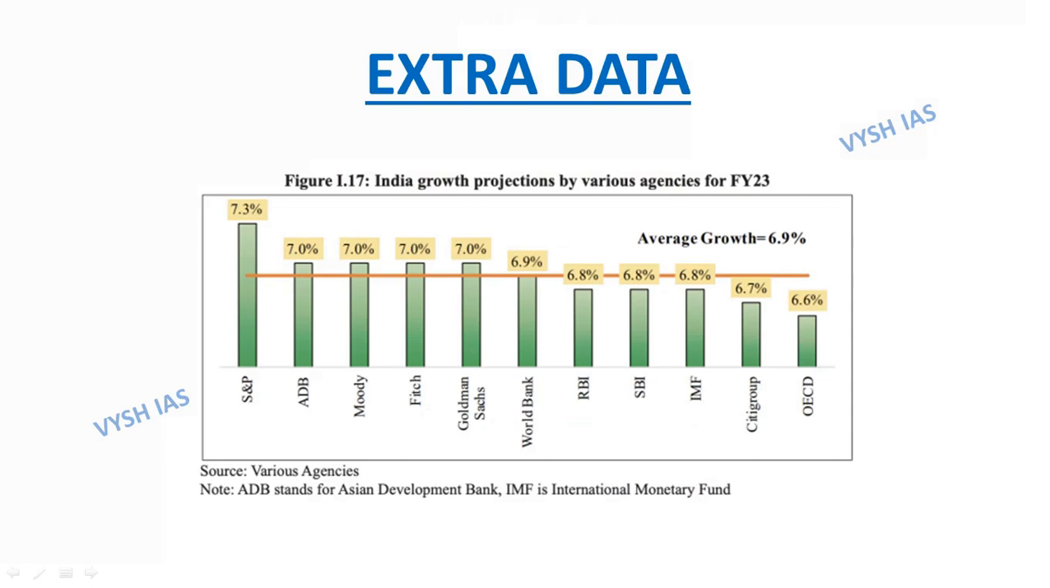This figure represents the India's growth projection by various agencies for the financial year 2023. So the first bar graph is representing the India's growth projection given by S&P Global, that is 7.3. Similarly, ADB gives 7%, Moody's gives 7%, Fitch Ratings give 7%, Goldman Sachs gives 7%, World Bank gives 6.9, RBI gives 6.8, SBI gives 6.8, IMF gives 6.8, Citigroup gives 6.7% and OECD gives 6.6%.